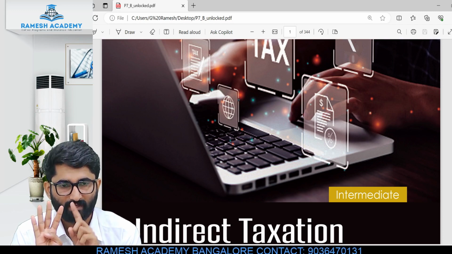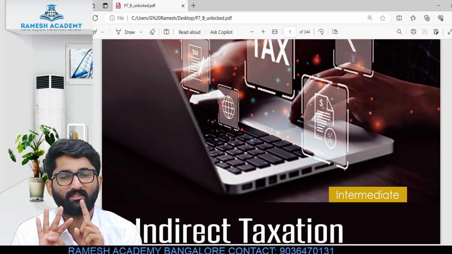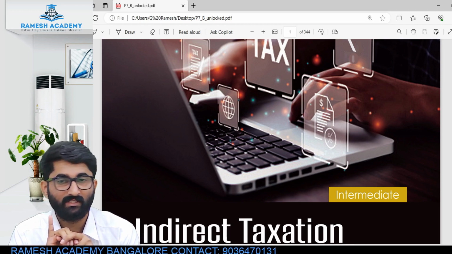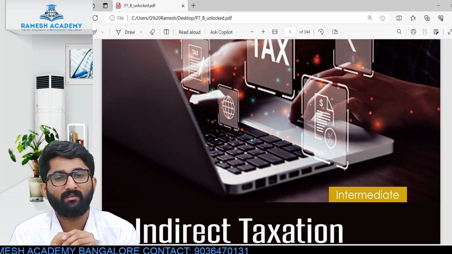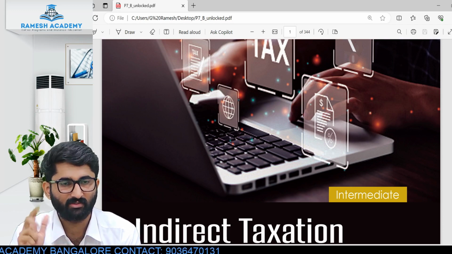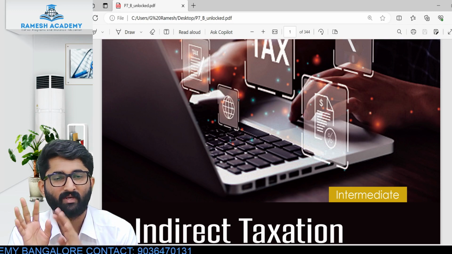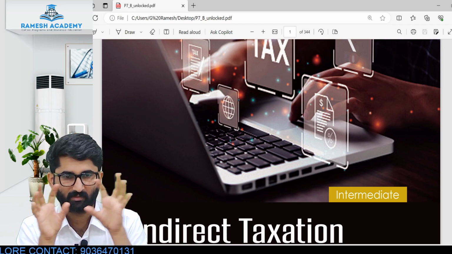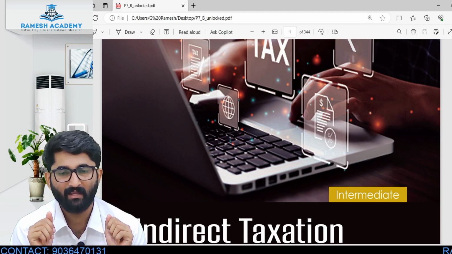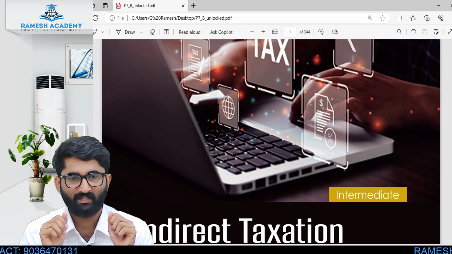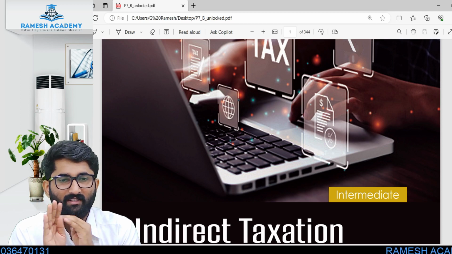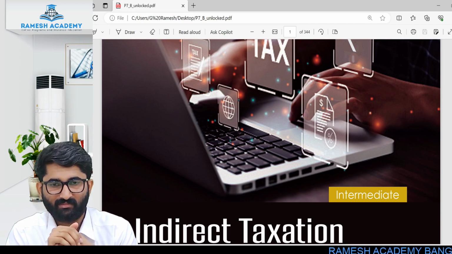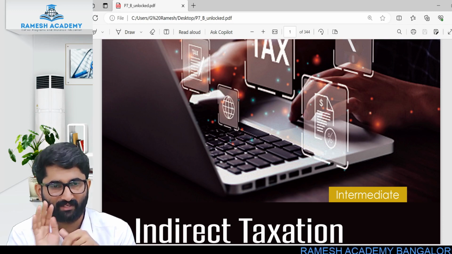One is your laptop, second your running notes, rough note, third your actual note, fourth the material, and 2-3 extra things: 1 pen, 1 pencil, and post-it. What is post-it, sir? Sticky notes. Some small sticky notes you have to prepare, and paste them in the proper places. Wherever I tell you to paste it, there you have to paste it.